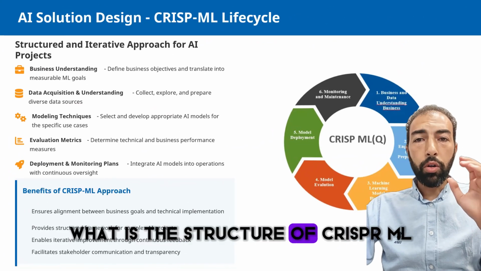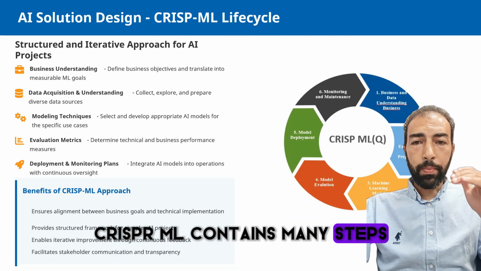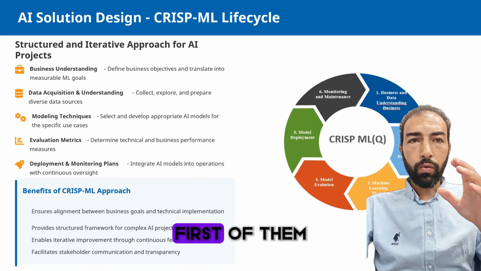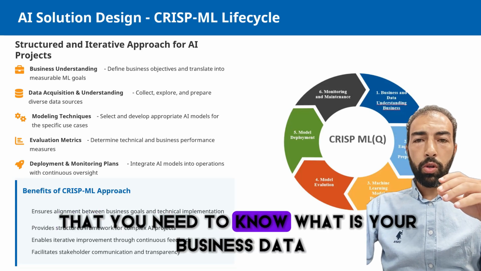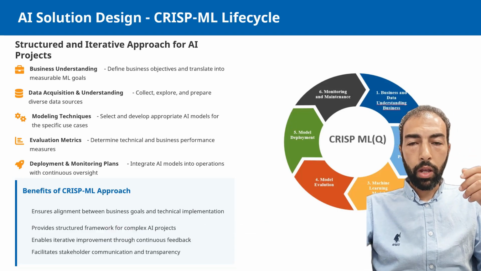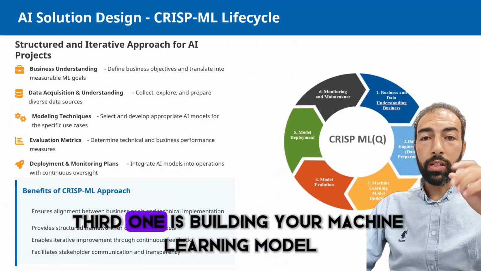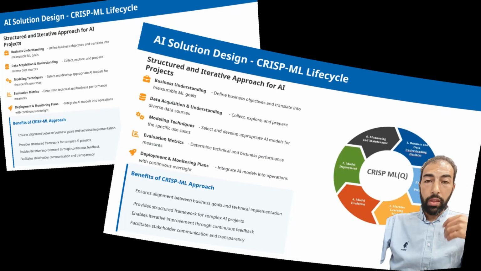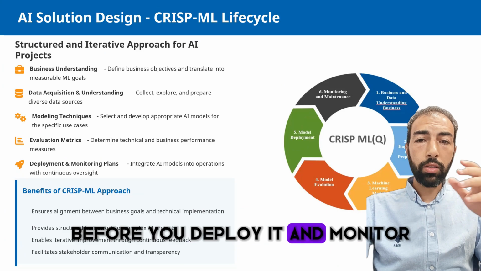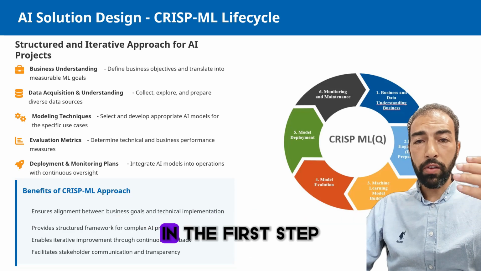What is the structure of CRISP-ML? CRISP-ML contains many steps that you will follow during this lifecycle. First, you need to understand your business. Second is to gather and collect your data. Third is building your machine learning model. Then you will evaluate this model before you deploy it and monitor the result. So let's dive in and see what we can do in the first step.